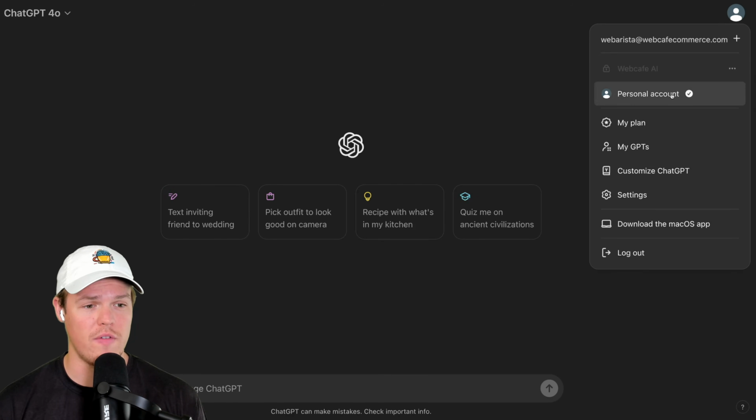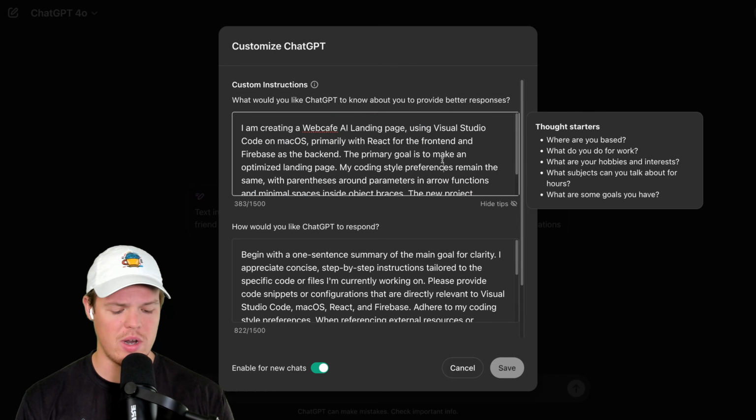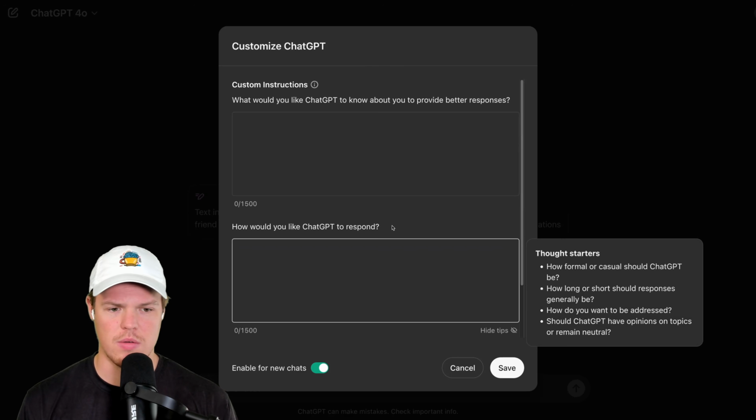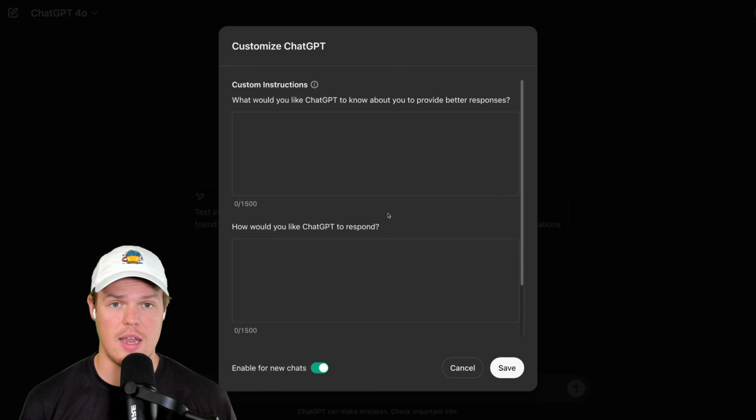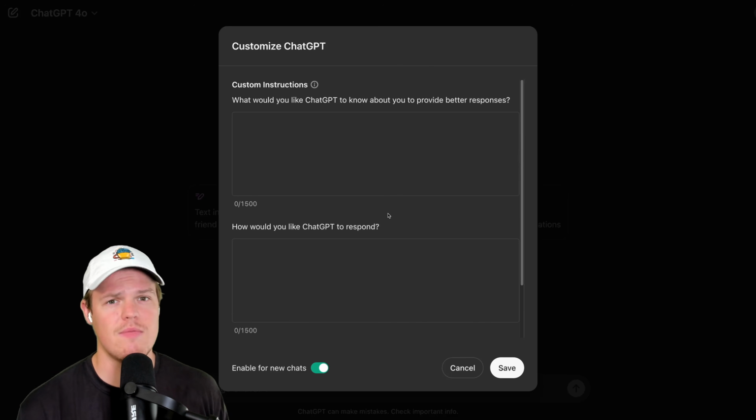We're going to go up to our profile here, hit customize ChatGPT. I'm going to go ahead and clear this, and then we'll add it one by one together. First thing you need to understand about custom instructions is that if you are running into issues with ChatGPT when it comes to, why are you talking about this right now, you get into random rabbit holes. Like, don't go that far, ChatGPT. I wasn't even talking about Pluto. We were talking about Saturn. This is what you need to leverage.